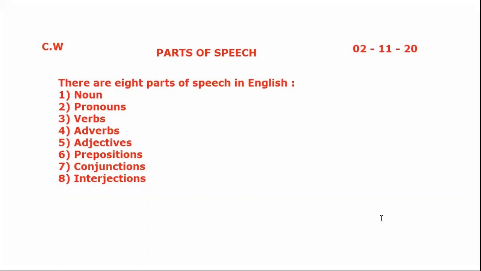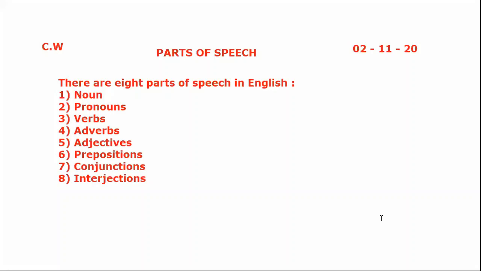So we have done parts of speech. There are 8 parts of speech in English. They are noun, pronoun, verb, adverb, adjective, preposition, conjunction, and interjection. These are the 8 parts of speech in English, which is very important for all of you to understand.